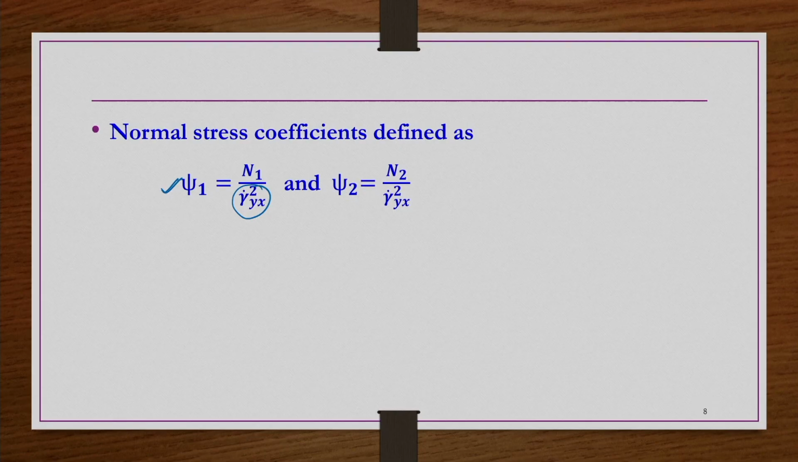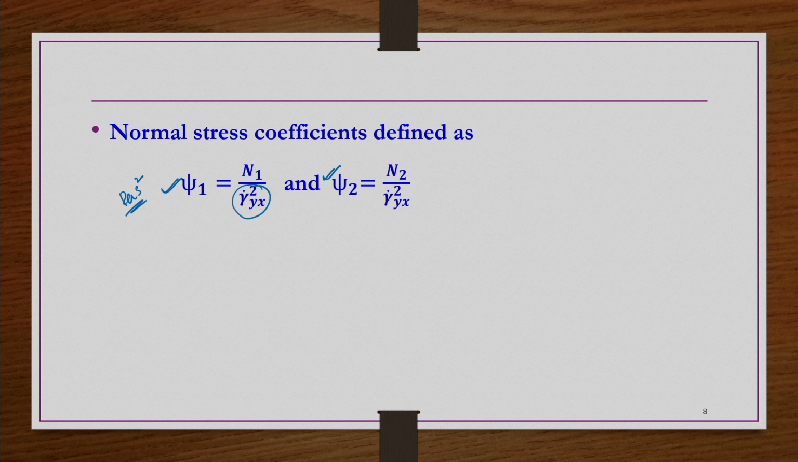Okay. So, similarly, the second stress coefficient psi 2 is N2 by gamma dot Yx square. Now the units: you can have Pascal second square from here, because gamma dot has units of second inverse, and the stress differences have units of Pascal. So, Pascal divided by 1 by second square, then Pascal second square you will be getting, right.